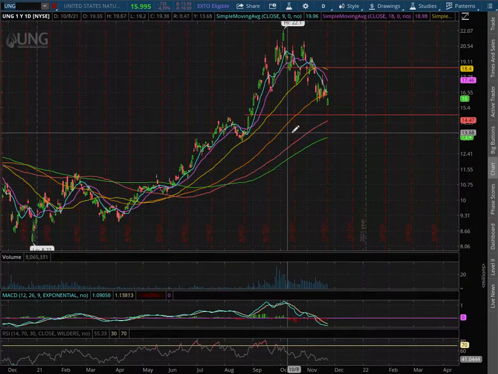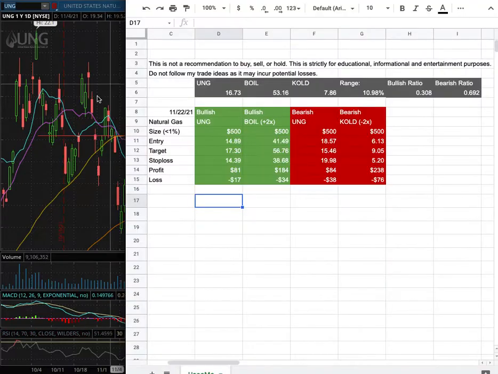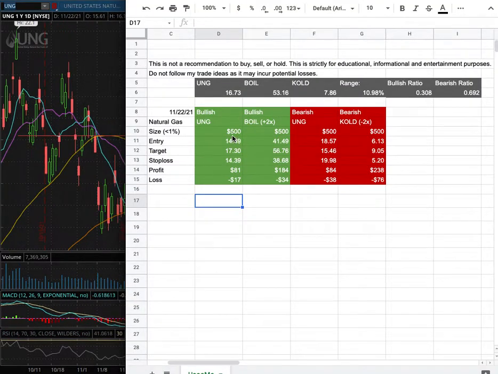As with the trade idea, I'll be trading UNG. My position size for it is less than 1% of my portfolio. My long entry is at $14.89. My sell target is at $17.30, and my stop loss is at $14.39.